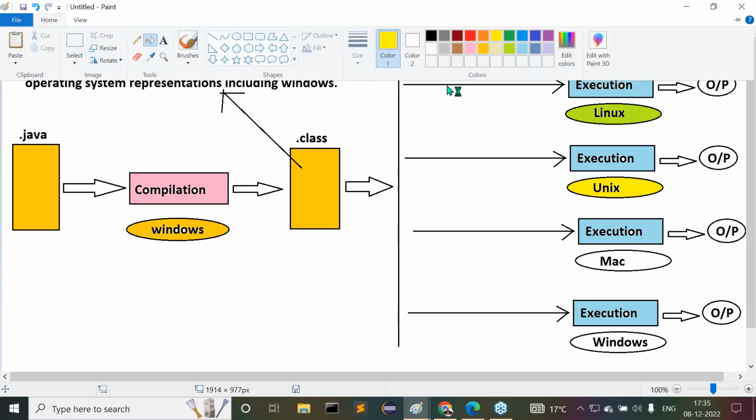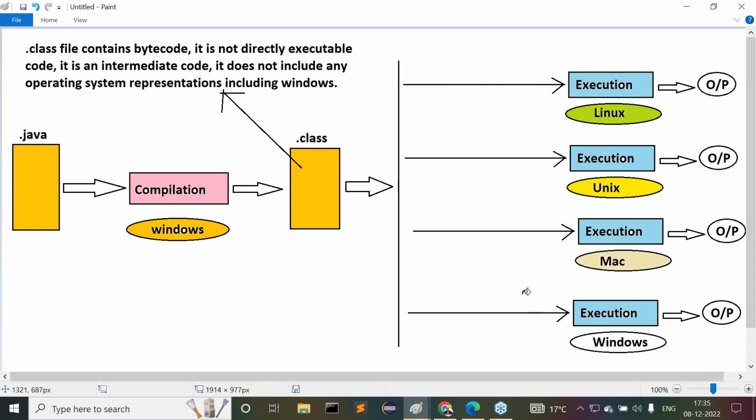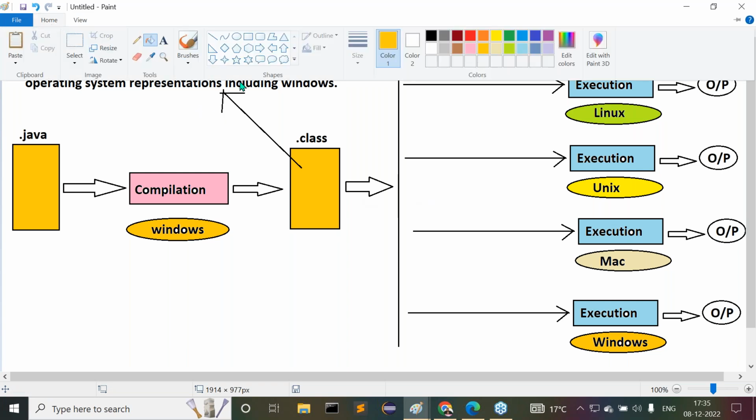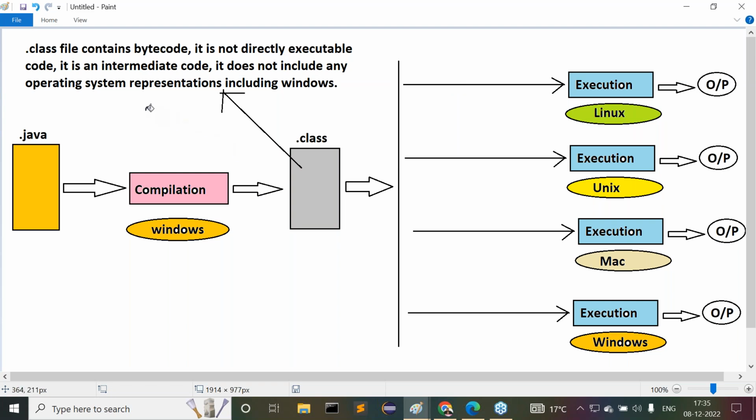Next one is, if you want to execute our bytecode on a Mac operating system, Mac representations are required. If we want to execute our bytecode on a Windows operating system, again what do we require here? Windows representations. All of you get my point or not? If we want to execute our bytecode on any operating system, we require the local operating system representations.